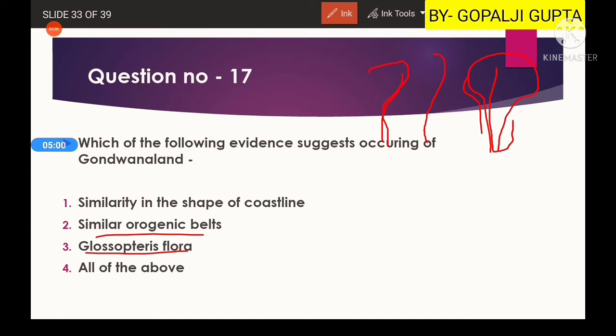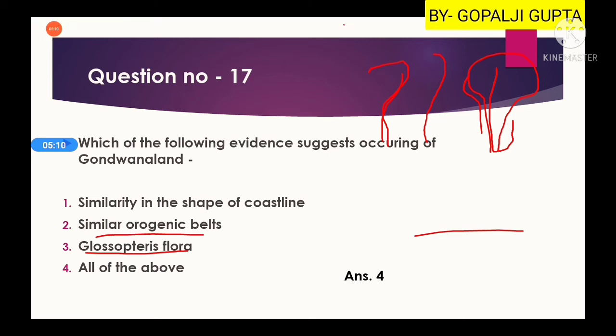That means maybe all of them were joined together, so the similar fossils or the similar plants were present. That's why here the fourth option will be our right answer. Similarity in the shape of coastline, similar orogenic belts, close-up terrace flora, all of the above.